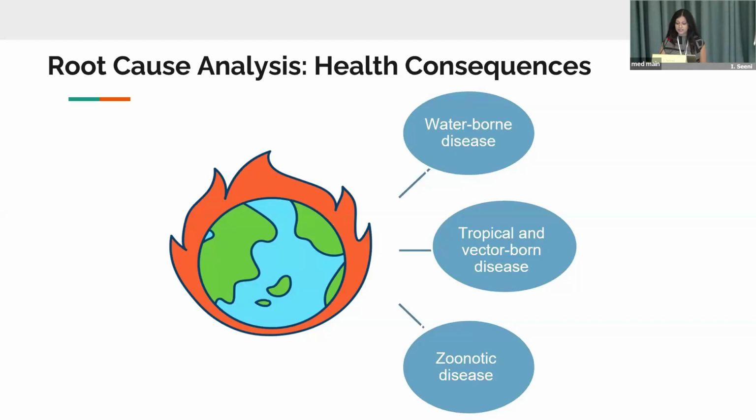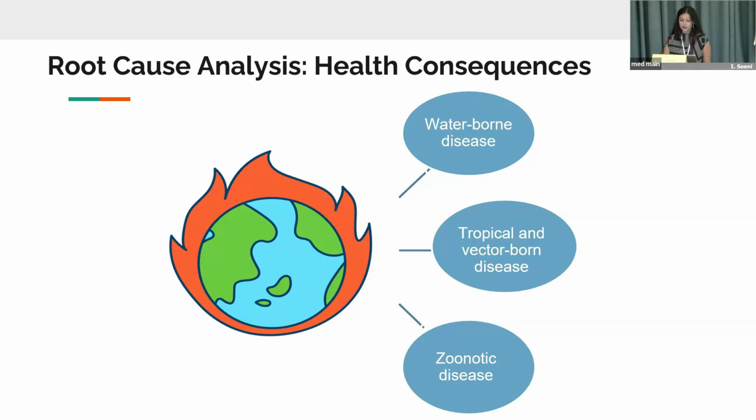But we also know that, for example, in Alaska, where temperatures are rising at twice the rate of the United States, there's also a greater prevalence of other animal-related diseases like brucellosis, toxoplasmosis, giardia, rabies, and tularemia.